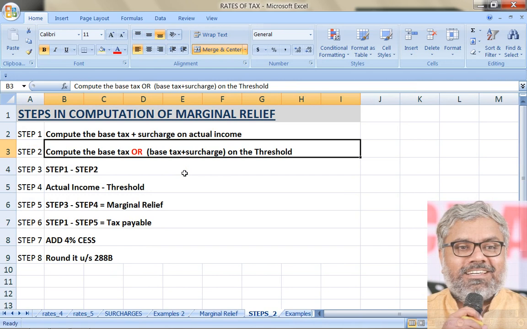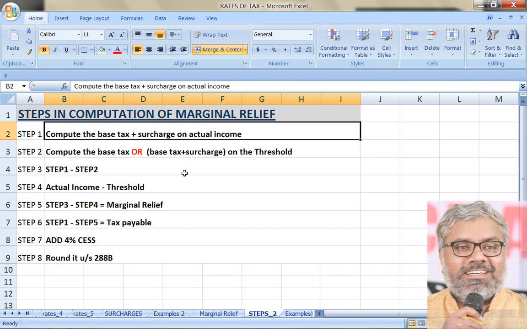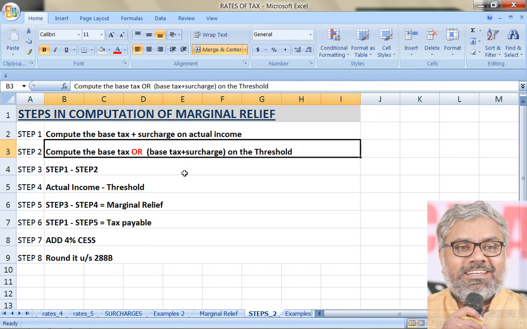What if the income did not exceed the threshold at all? Then how much would have been the tax liability? And what is tax liability here? Base tax plus surcharge, if any. In the first step we don't say if any. In the second step, if any will come, because sometimes there may not be surcharge also up to threshold. Actual, definitely there will be surcharge when we are talking about marginal relief. If without surcharge, there is no need of margin relief at all. So first step, calculation of base tax plus surcharge. Second step, calculation of base tax plus surcharge, if any, on the threshold.